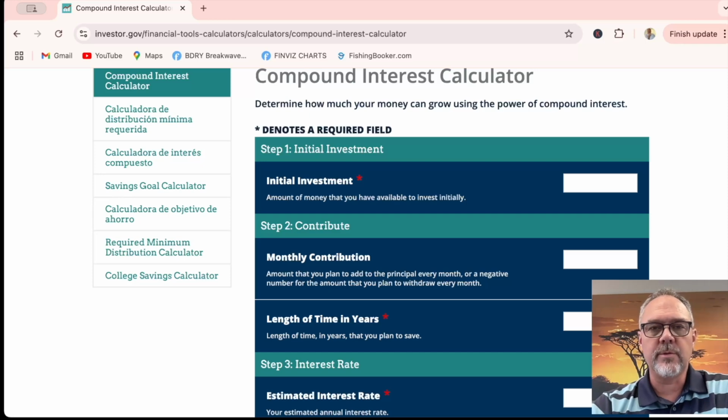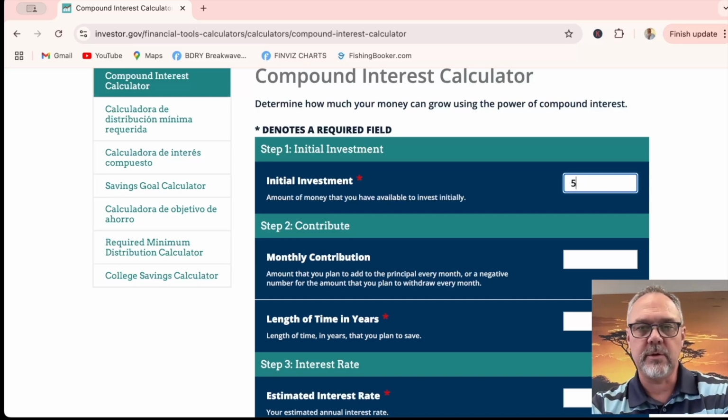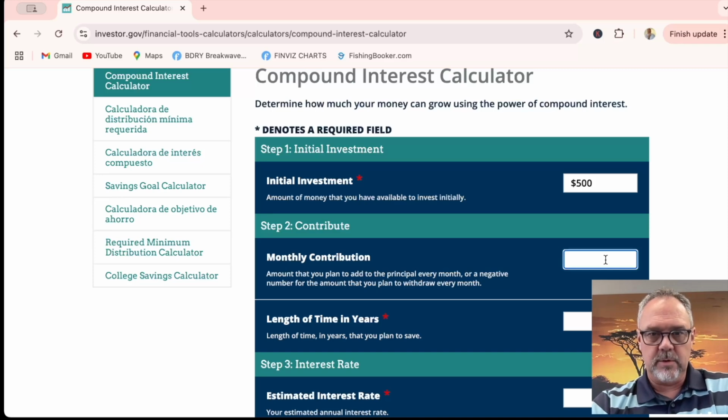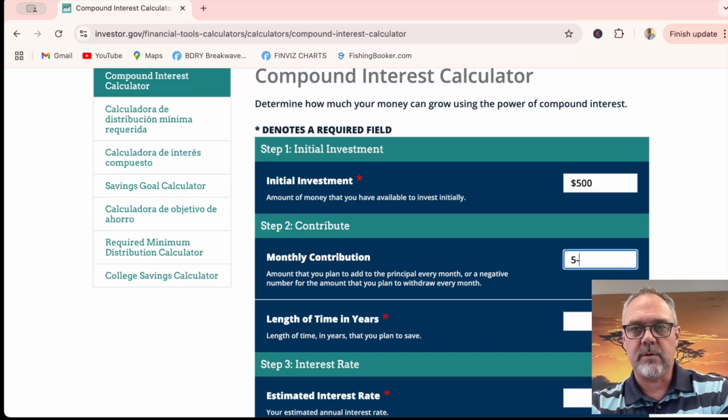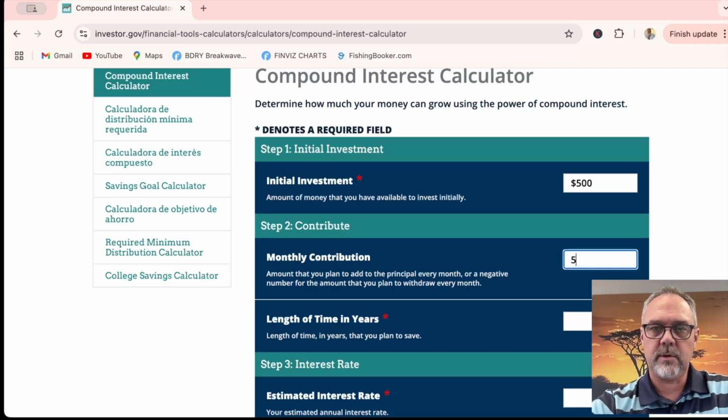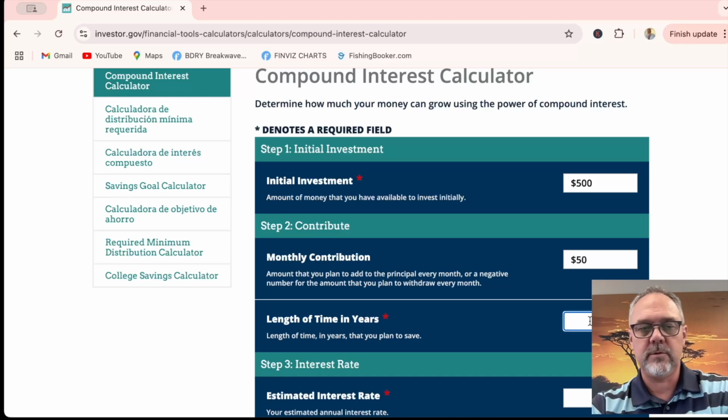So today we're going to pretend that you are a 35-year-old and today you have $500 and you're going to put it into your Roth IRA. You can only contribute right now about $50 a month. So if you're 35 and you retire, let's say, at 65, that'll be 30 years, right? 30 years.